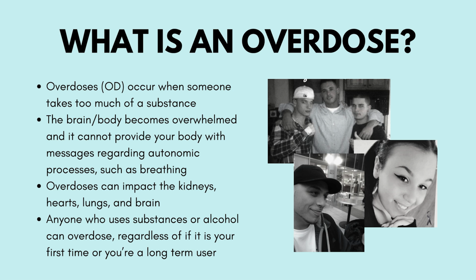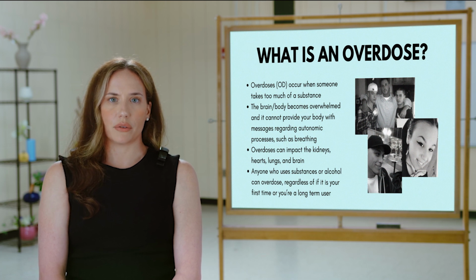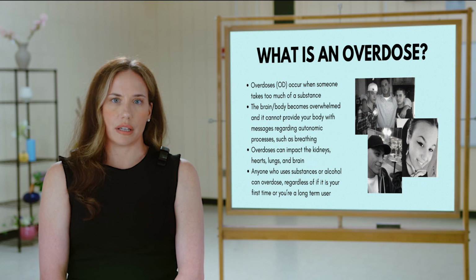An opioid overdose is a respiratory emergency, meaning it affects our ability to breathe and our ability to get oxygen to our brain and other organs. It is important to know that anyone can overdose, whether it's their first time using or they've used for years and years. Overdoses happen as a process, so someone stops breathing. Depending on what the person took, they can overdose minutes later or up to hours later.